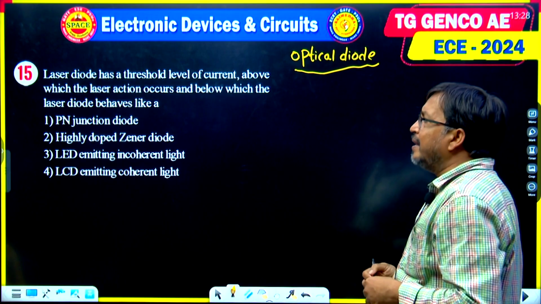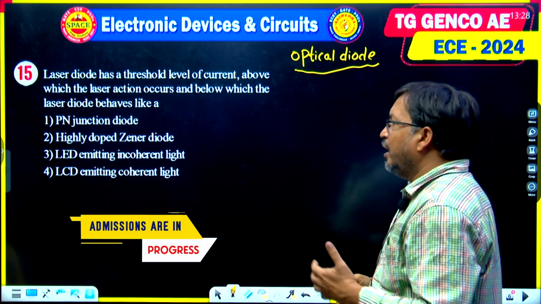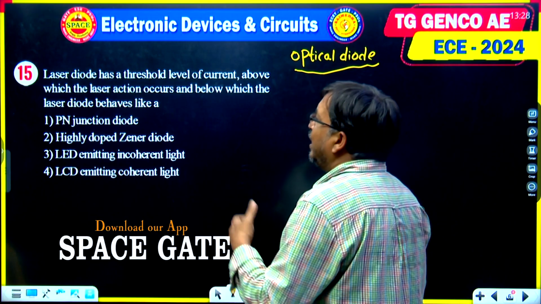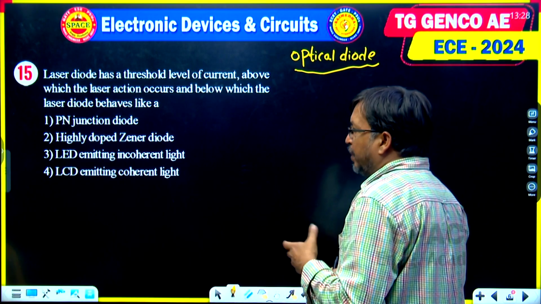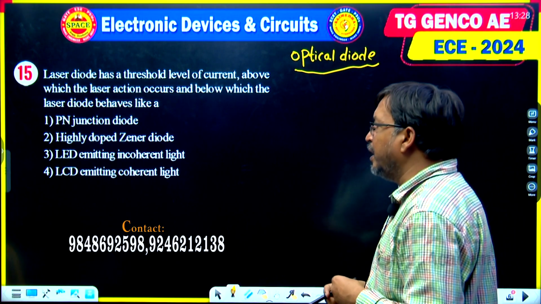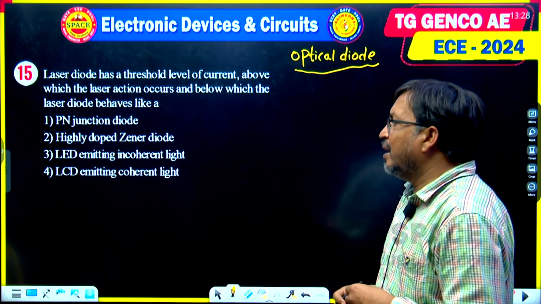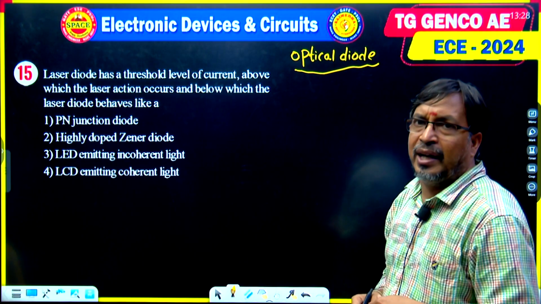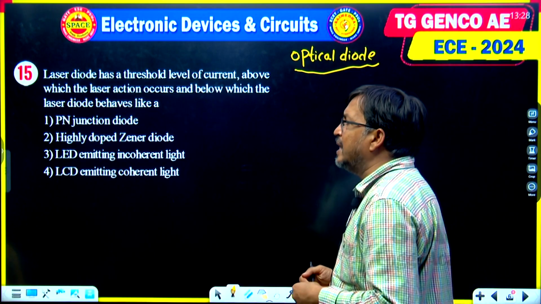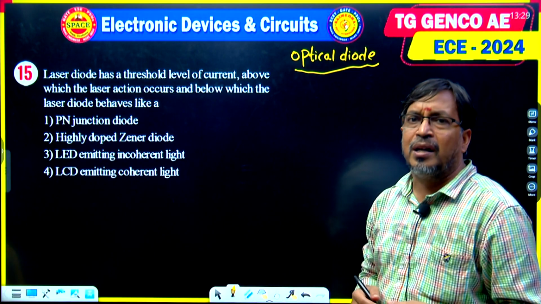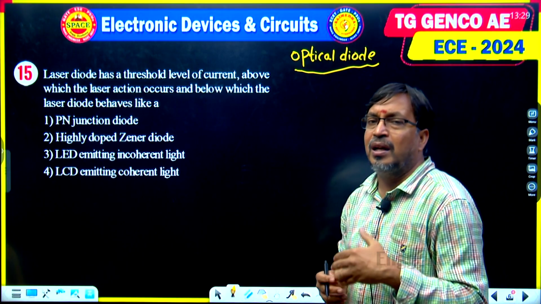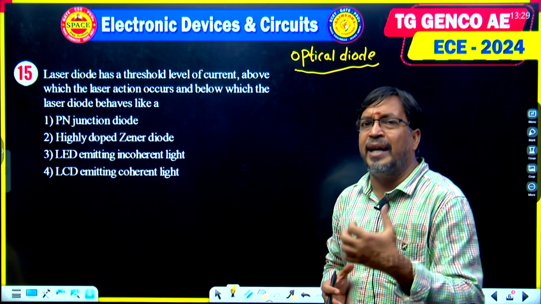Laser diode has a threshold level of current above which the laser action occurs and below which the laser diode behaves like a PN junction diode, highly doped Zener diode, light emitting diode emitting incoherent light, or LED emitting coherent light. So here these two devices, light emitting diode as well as laser diodes, both are optical devices, optical sources which are used to convert electrical signals into light signals.